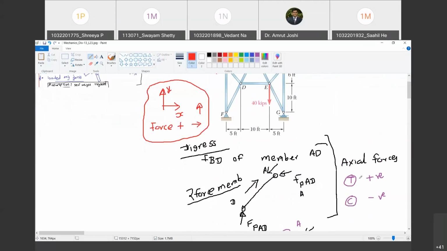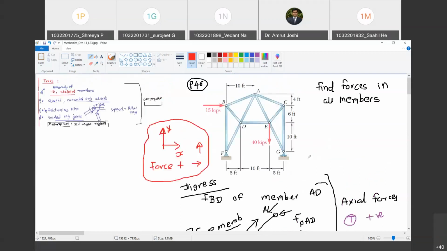Yes, sir. So that pair is positive if the pair of forces is trying to expand or extend the member. Are you with me? Yes, sir. And it is negative if it is trying to compress the member. So now it is understood that a truss is a structure in which there are only axial forces. Are you with me? Yes, sir. All the members are subjected to only axial forces. Axial forces means forces along the length of the member.